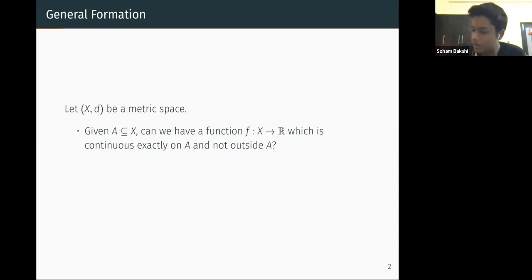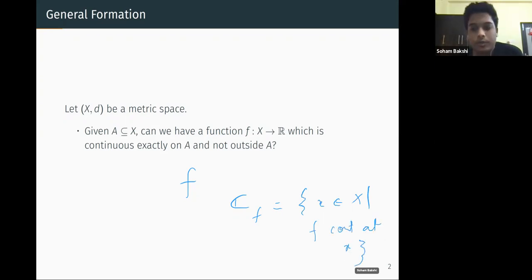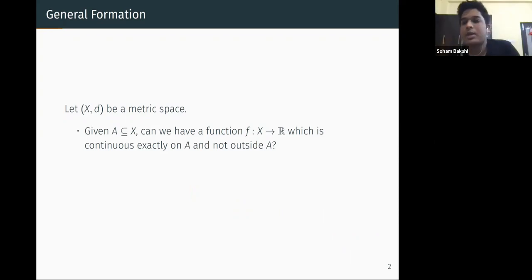For a function f, we write this notation, which denotes all the points x where f is continuous. We'll see this notation later. So what are we asking? For a given metric space and a given subset of it, can we get a function for which the set of points of continuity is exactly that subset of X?